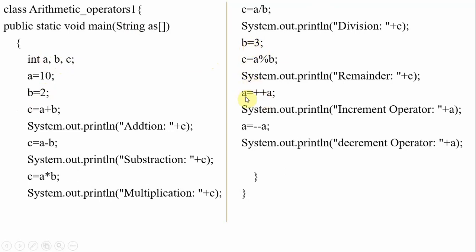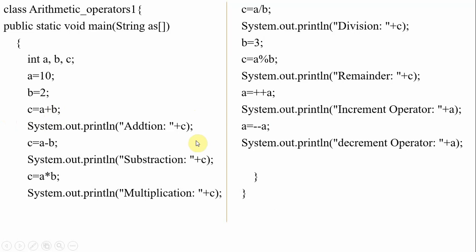And here we did unary operators. Operators are basically of three types: unary operators, binary operators, and ternary operators. If an operator works on a single operand, that is called a unary operator.